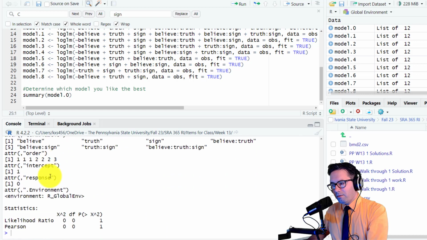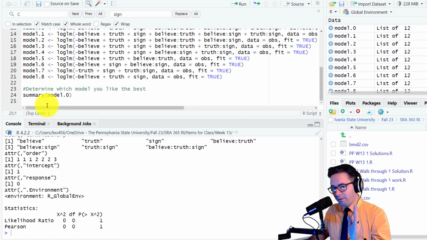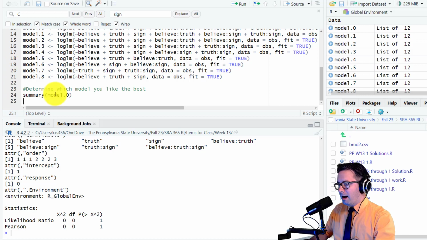So this is kind of a long value, but the Pearson p-value for chi-square is 1. That's what we want. It's always going to be 1 for model 0. If it's not, then you made a mistake somewhere. So I just say that not so you can skip it, but so that you can check it. It should be 1. It's 1, so I feel reassured. And so then I'm going to copy this and go here, and it should be 1.